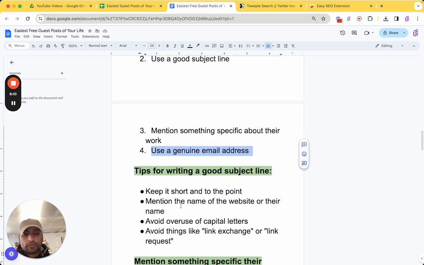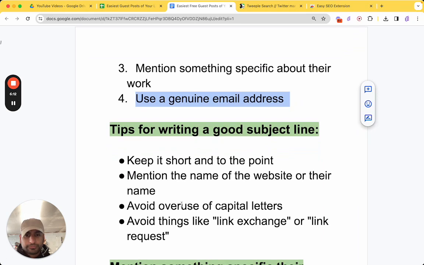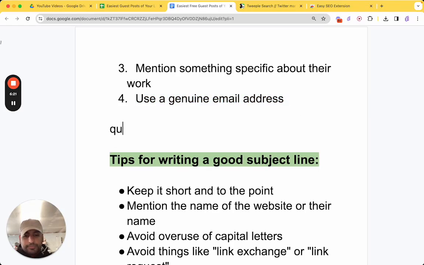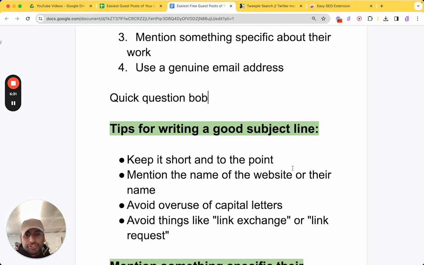So here's some tips on writing a good subject line. Keep it short and to the point. That's the best way. So the one I like to use is quick question. And this is almost getting a bit cliche because a lot of people use this now. Quick question, Bob. So you want their name. So nice and short. So mention the name of their website or name. So we've mentioned Bob, or if you want to change your quick question about anime.